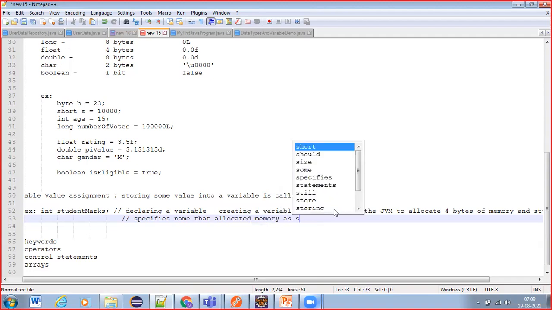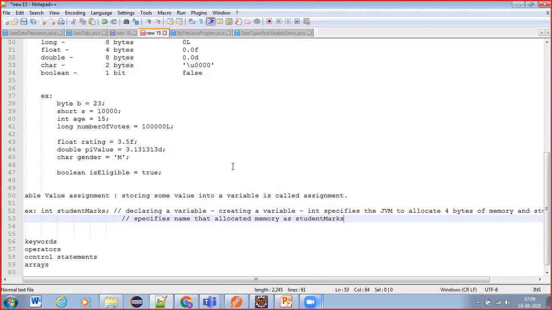So a certain part of memory in your machine has been allocated with a block size of 4 bytes.